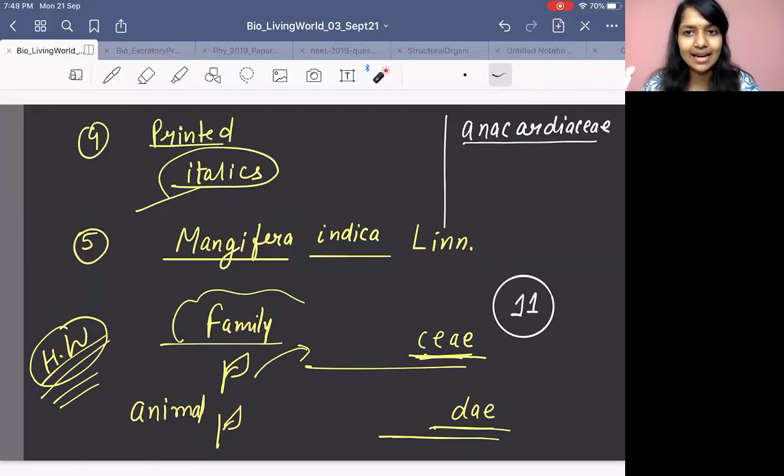Now there is a table in NCERT. You have seen it, no? There is a small table, I think having 5 species, right? Like Musca domestica, Mangifera indica, Homo sapiens. These all are there, no? If I am not wrong, right? So you need to remember that. That is a homework.